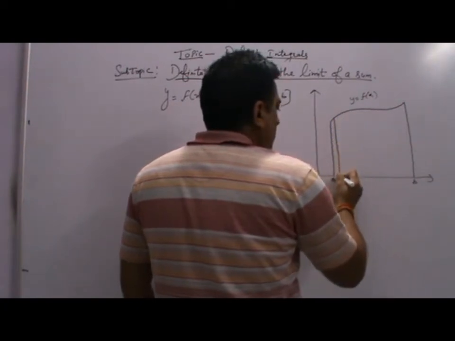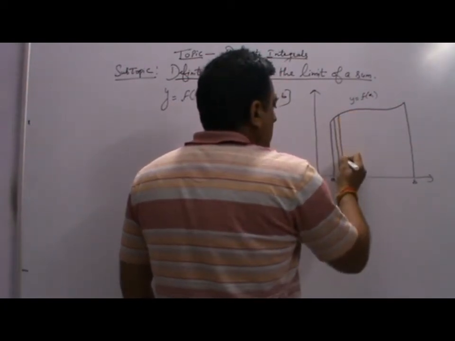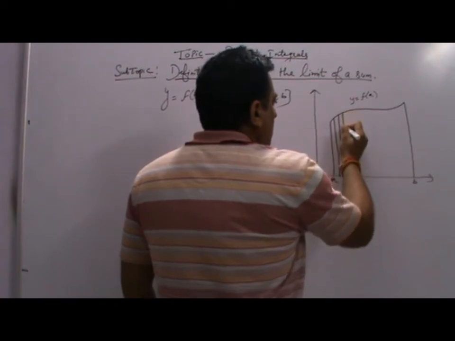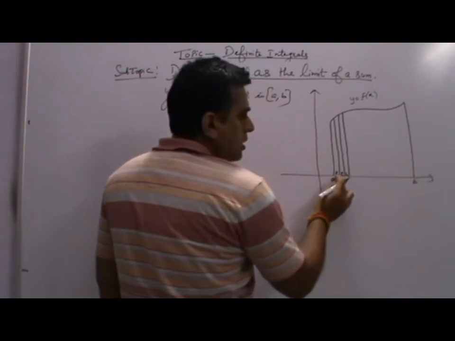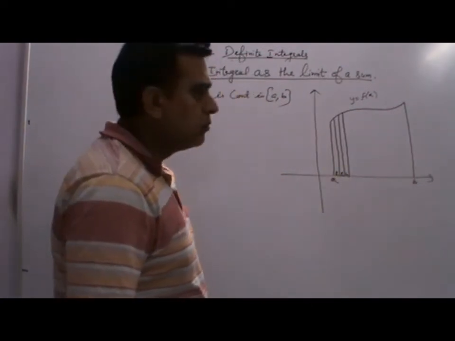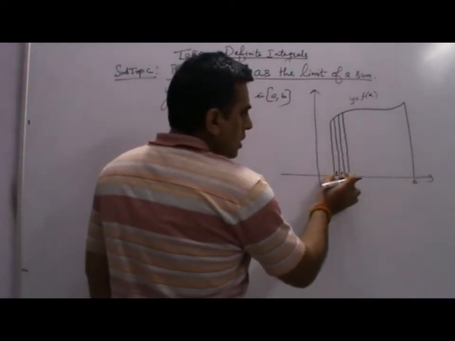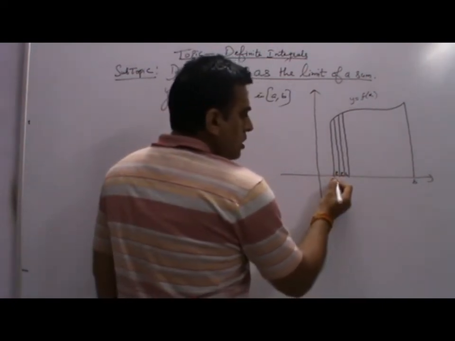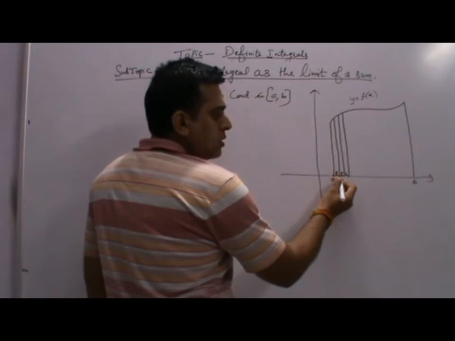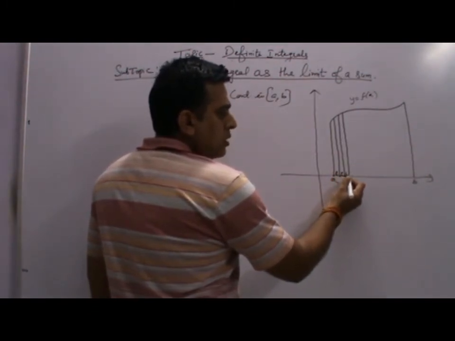Now, if we take these values at a constant distance h, meaning the difference between each interval is equal to h. Say this value is x equal to a, then the next one is x equal to a plus h, next is a plus 2h, next is a plus 3h.